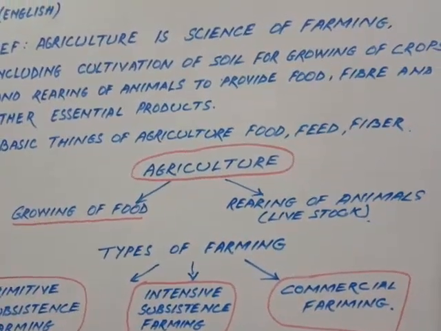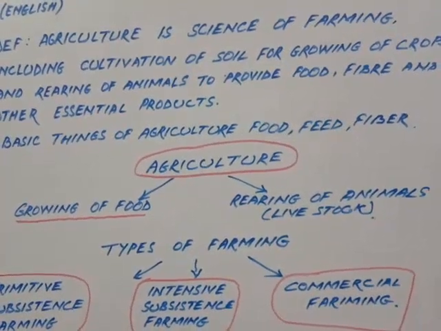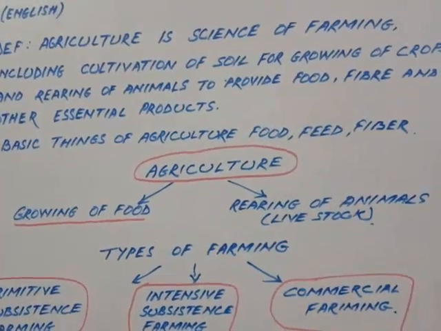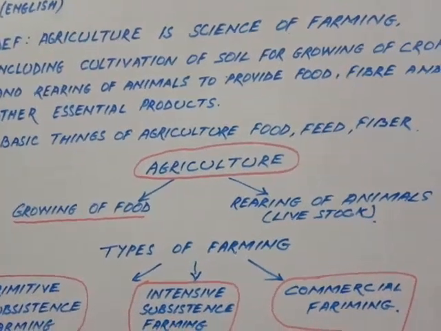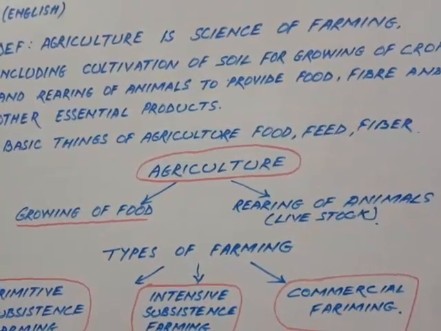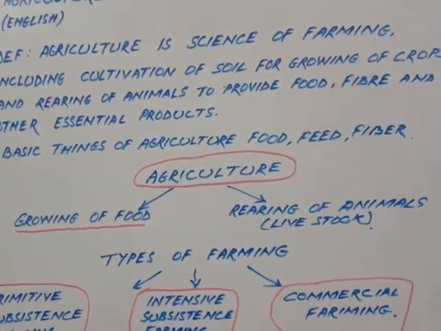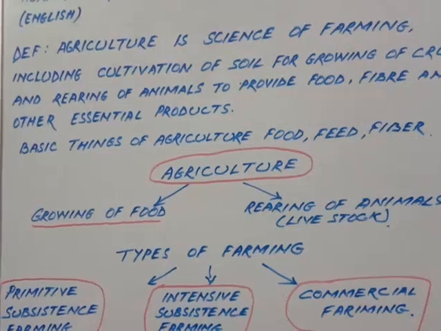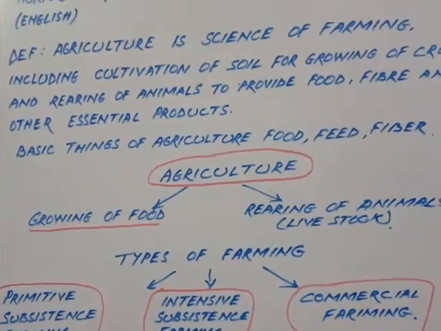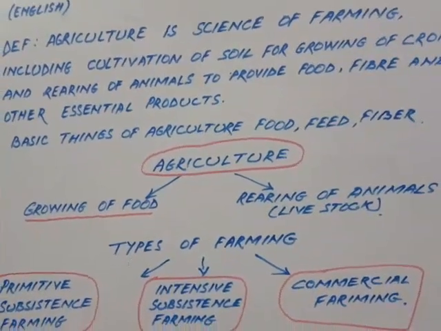We know animals also require food crops, like cattle and other livestock, and these are called feed. And then fiber crops are those like cotton, jute and wool, and other things.